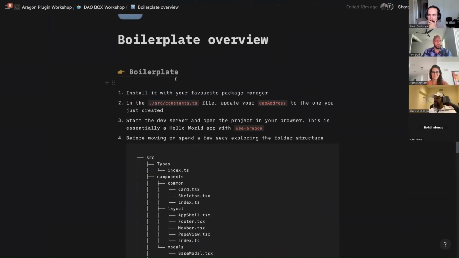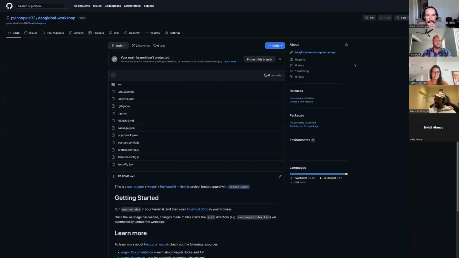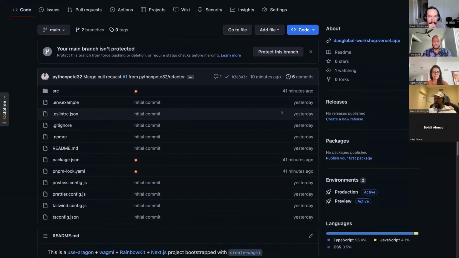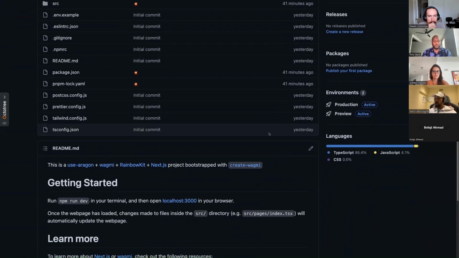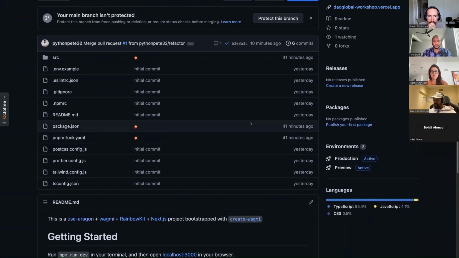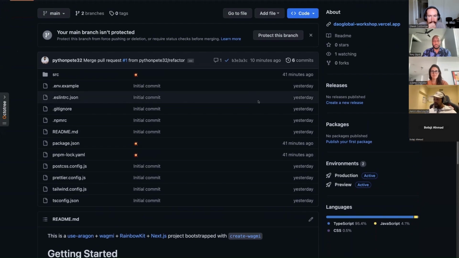So just to start off with, we've got a boilerplate repo here. If you go to this boilerplate, it's basically a Next.js application with Tailwind and some other libraries installed, right? It's got WAGMI and Rainbow Kit. I just threw it together yesterday, so it's not production ready or anything, but it's definitely something you could get started with to learn how to use the packages.